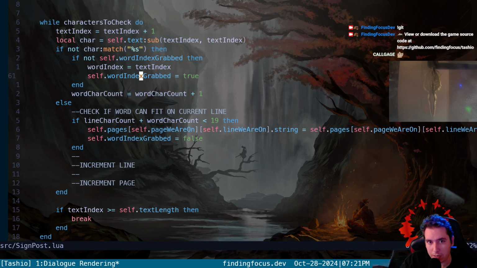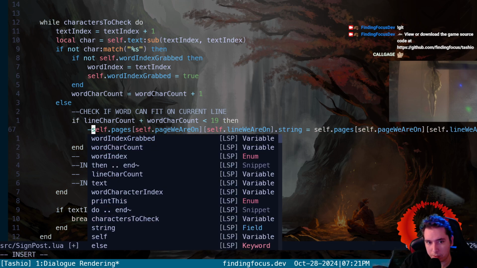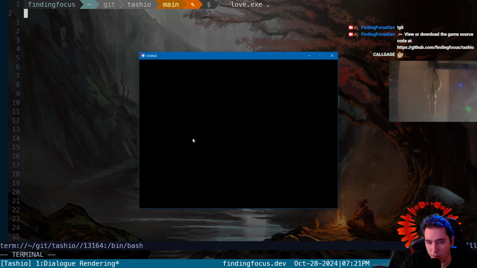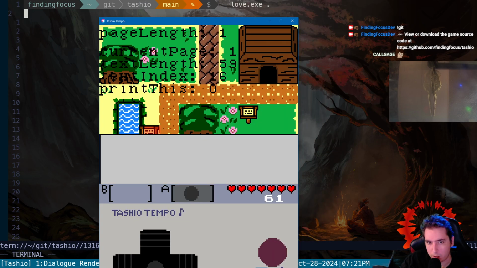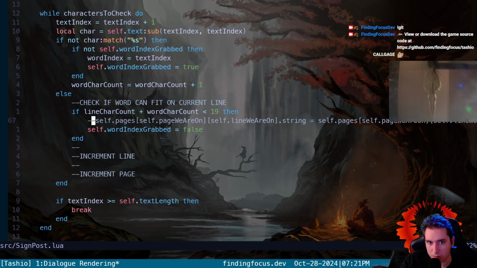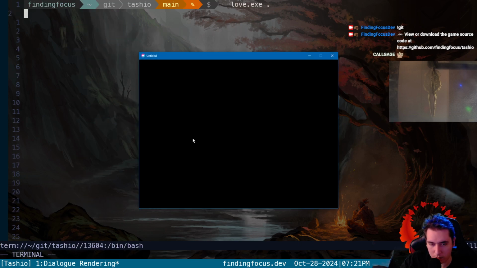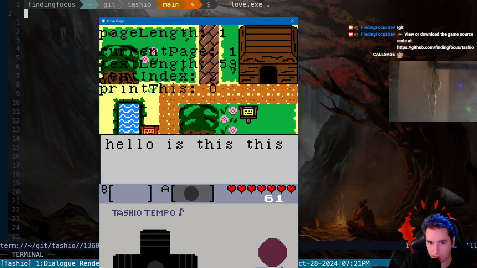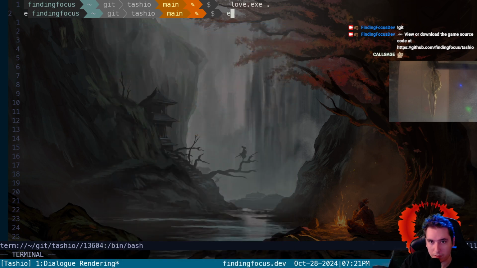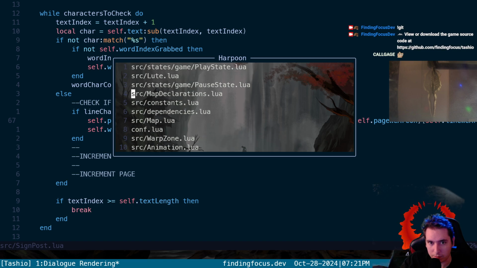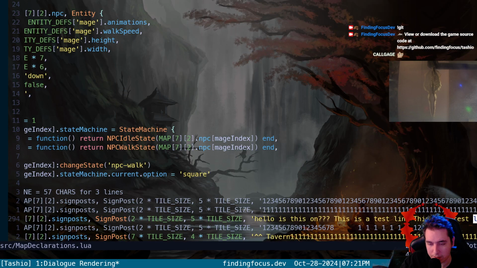Let's see something here. If we don't do anything here, what happens to our text? There's nothing. So if we do have this, do we then get a word? Hello, is this on?